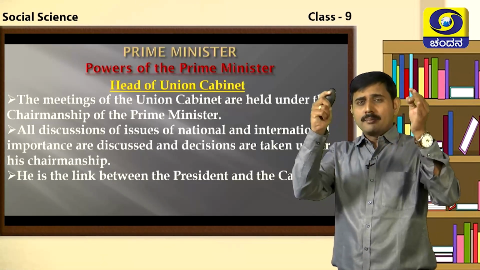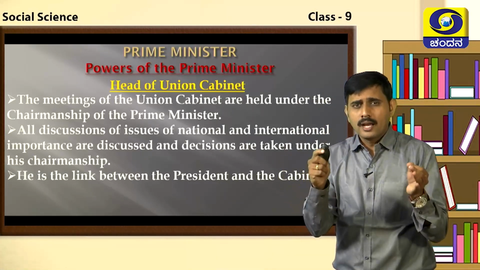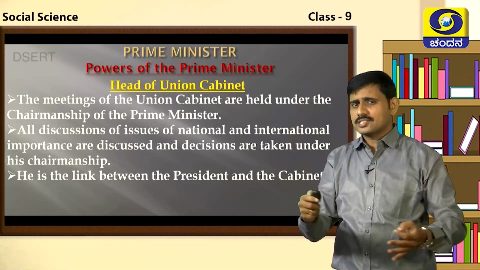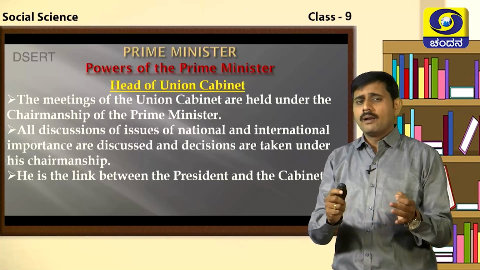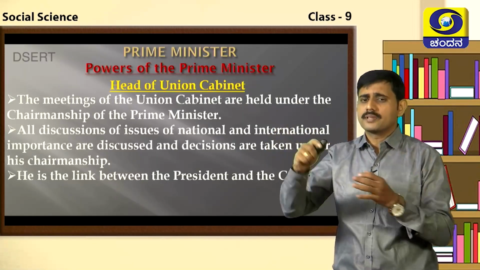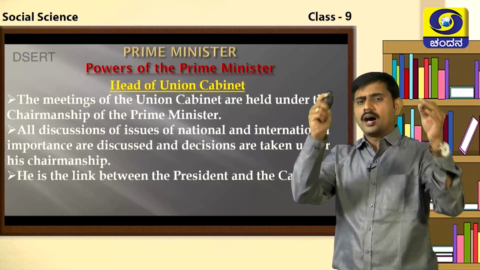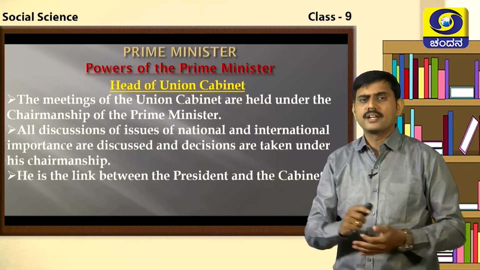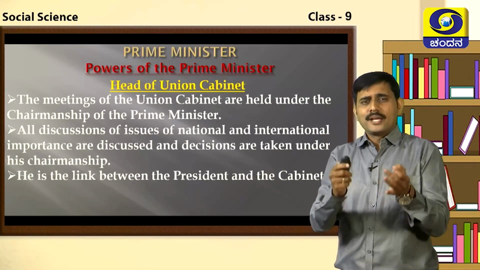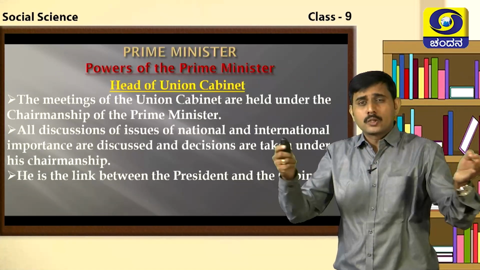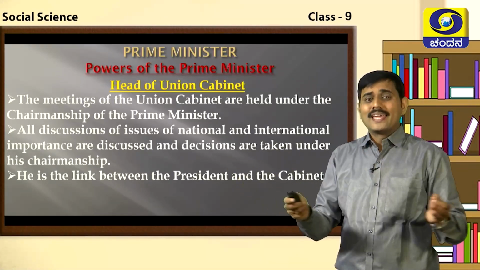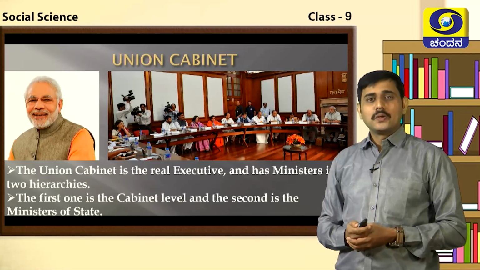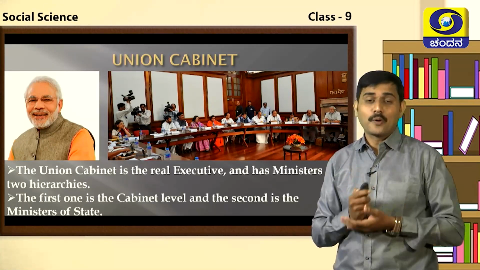And all the meetings of the Union Cabinet are held under the presidentship of the Prime Minister of India. All the issues of national and international importance are discussed, and decisions are taken under the chairmanship of the Prime Minister of India. And more than that, the Prime Minister acts like a bridge, meaning he is the link between the President and the Cabinet. The Union Cabinet has the highest responsibility, students.